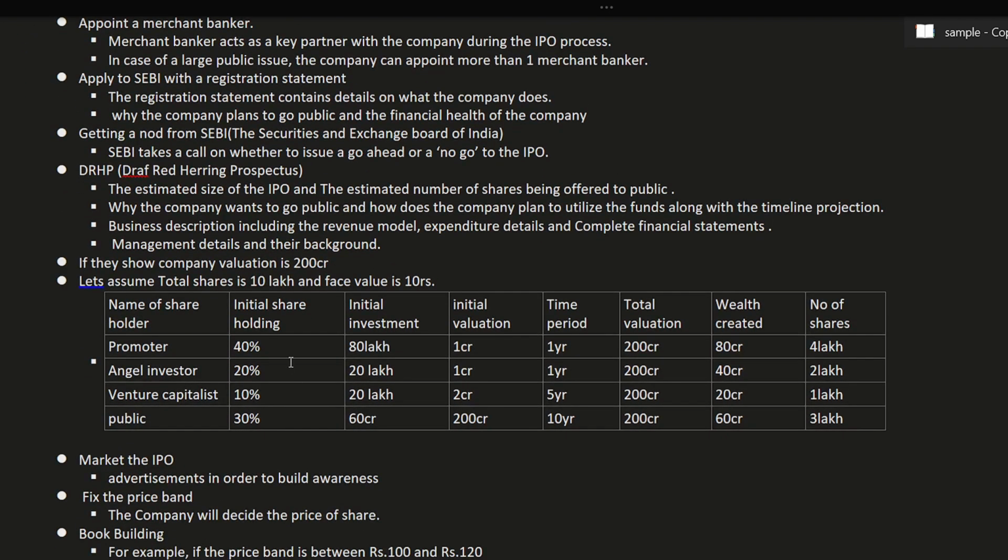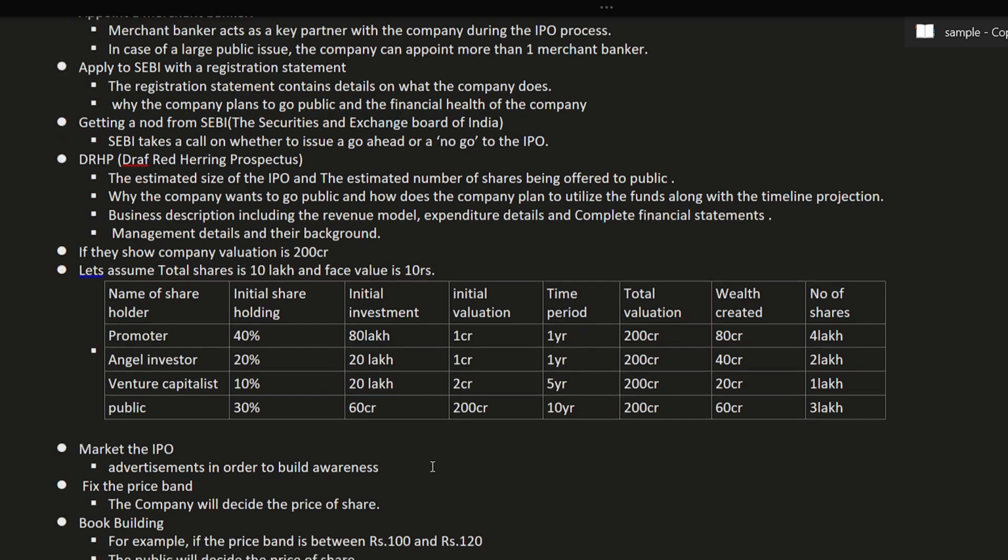For example, let's go through an example, the same example we have taken previously. If the company valuation is 200 crore, we have a total of 10 lakh shares, and the face value is 10 rupees. The promoter holds 40%, angel investor 20%, venture capital 10%, and public 30%. Comparing with the 200 crore valuation, 30% of 200 will be 60 crore. Means they are getting a fund of 60 crores from the public when they list their company in the IPO.